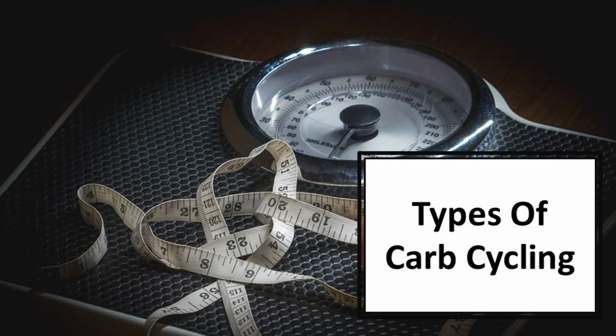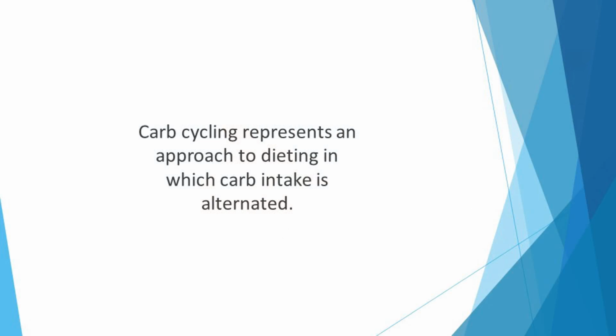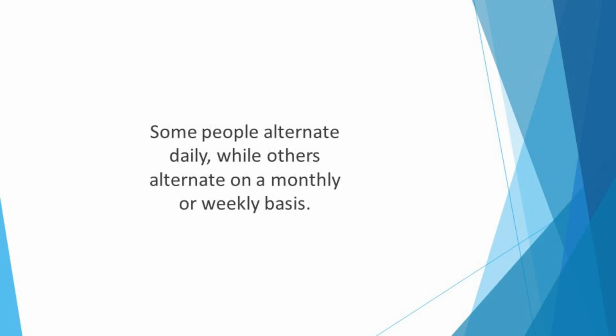In this video, we'll discover types of carb cycling. Carb cycling represents an approach to dieting in which carb intake is alternated. There are no hard and fast rules about the basis on which you do this. Some people alternate daily, while others alternate on a monthly or weekly basis.